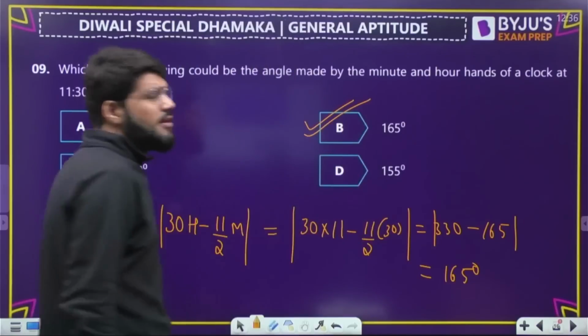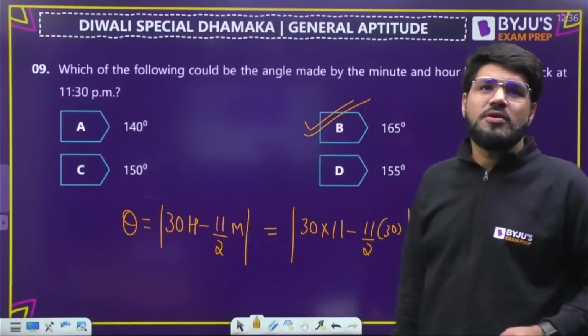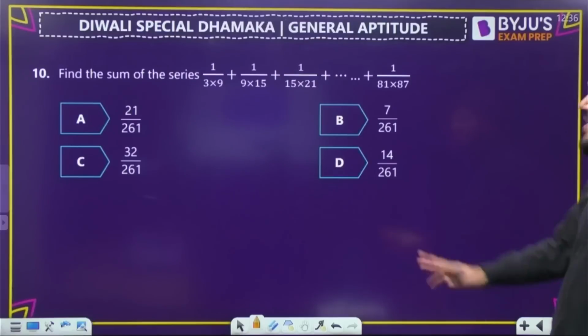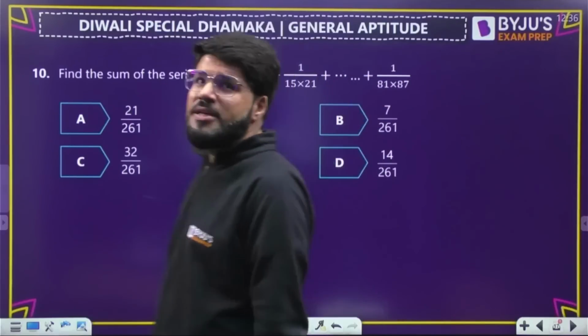Done. Please close. Okay, done. So a simple question from clocks I have kept here. Number 10, a series based question. So some quant questions will also be mixed up here. Okay, some series based question here.